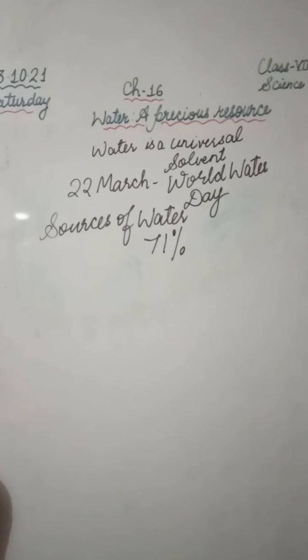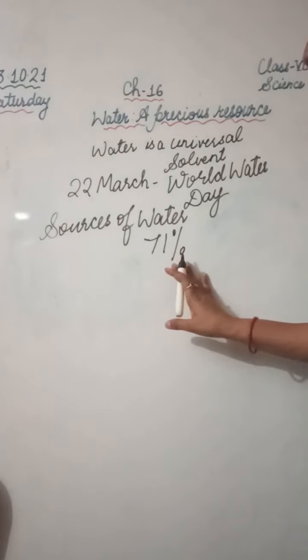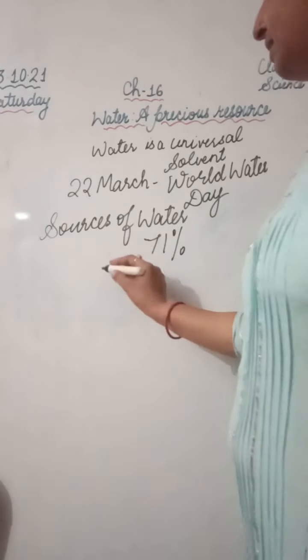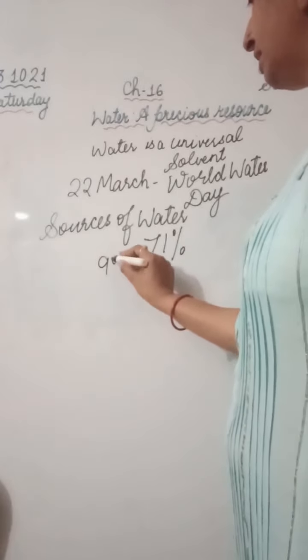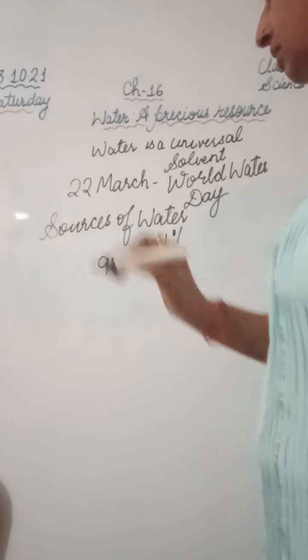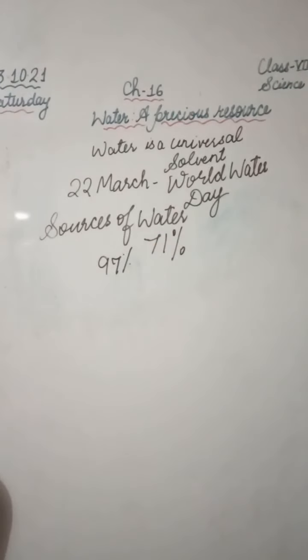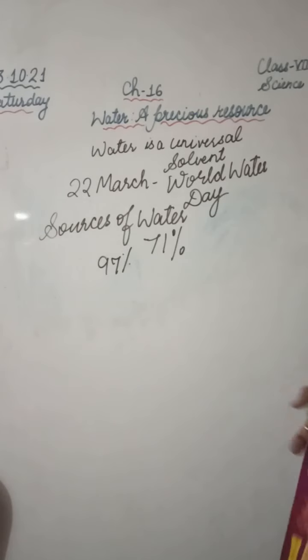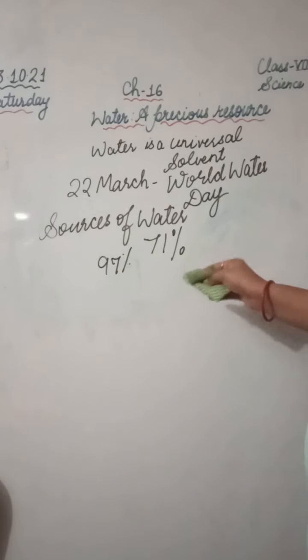Almost all the water on the earth is contained in seas and oceans, in rivers, lakes, ice caps, as groundwater, and in the atmosphere also. Water on the earth is mainly present in seas and oceans. About 97% of the water on the earth is present in seas and oceans. But it is saline, salty water, so we cannot use it for our day-to-day activities, for drinking and other purposes.